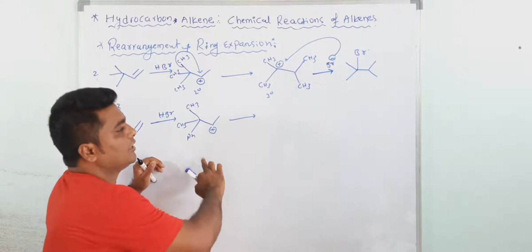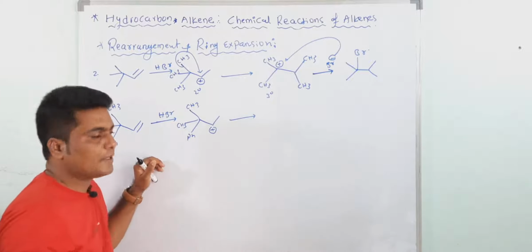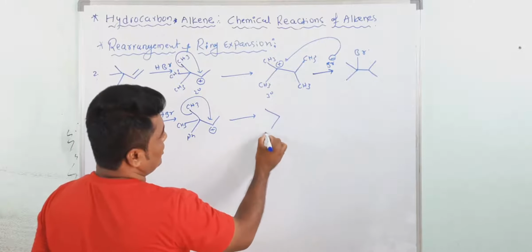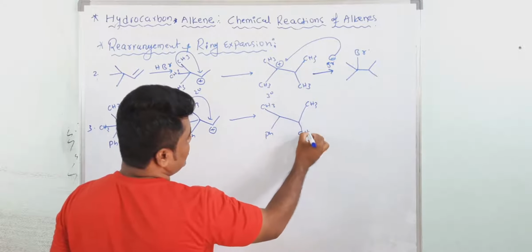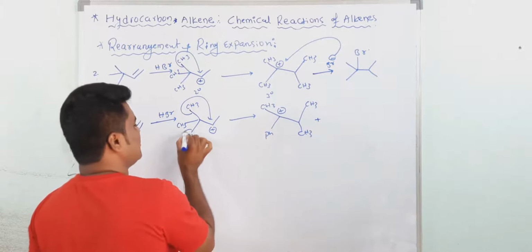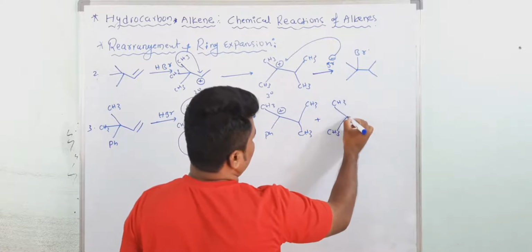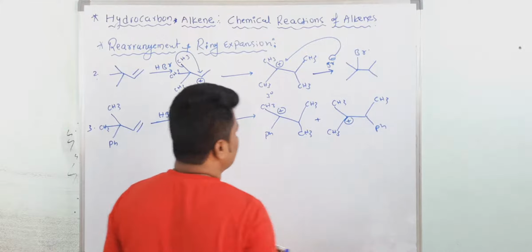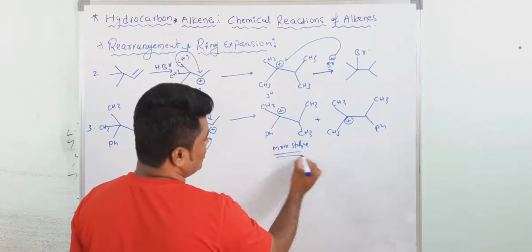The rearranged carbocation should be more stable than the previous carbocation. If I shift CH3 here, you will get this carbocation. If I shift the pH, you will get a different carbocation, with the plus charge where pH migrated. Which one is more stable? This one is more stable. Always form the more stable carbocation.